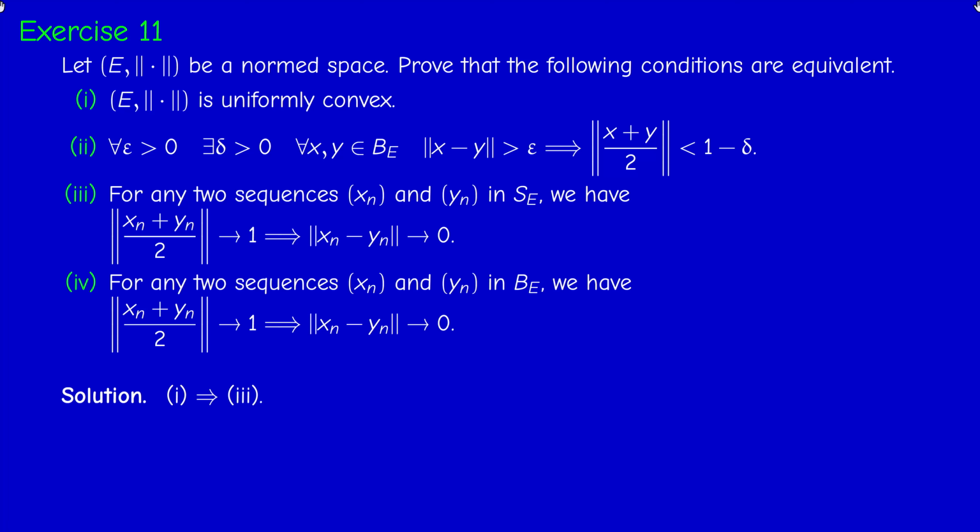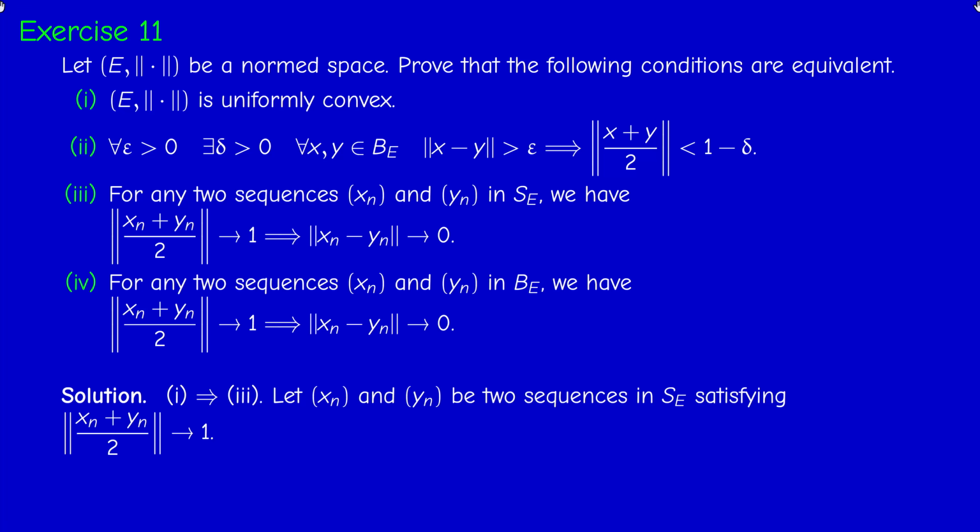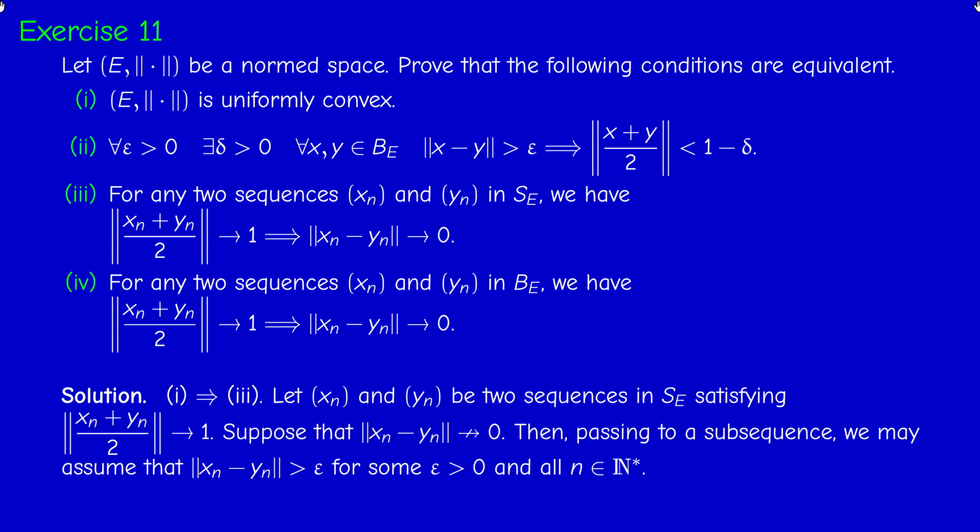Okay, so 1 implies 3. Take 2 sequences xn and yn in the unit sphere, whose middle point converges to the unit sphere. And we reason by contradiction. Suppose that xn minus yn does not converge to 0. So we have to negate the condition for every epsilon, etc. If you negate this, you will construct a subsequence x_nk and y_nk whose distance is bigger than epsilon. I think we did something similar in the class.